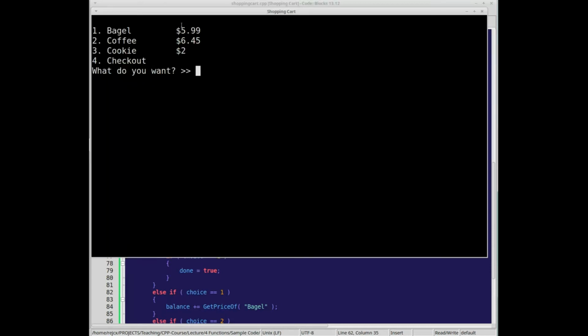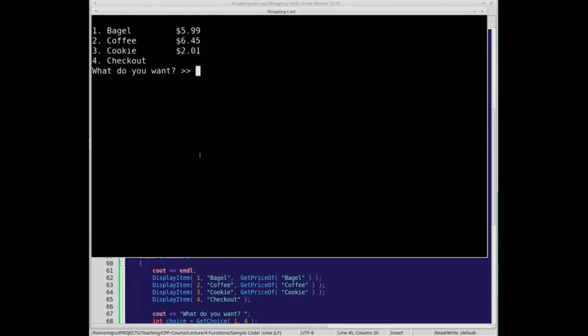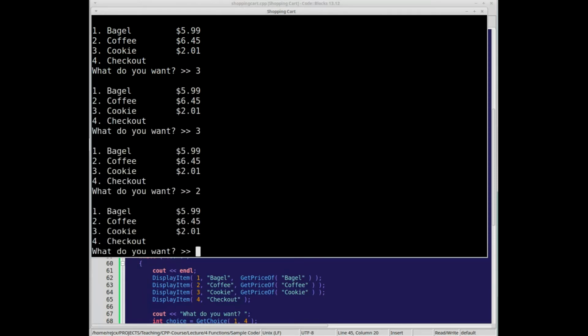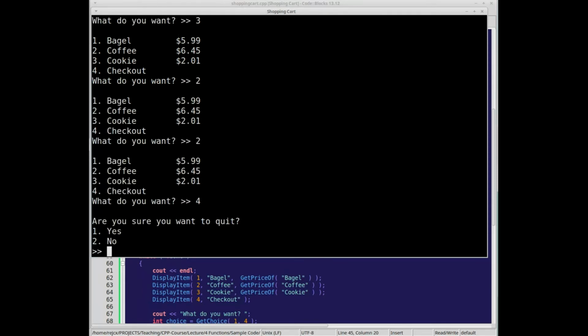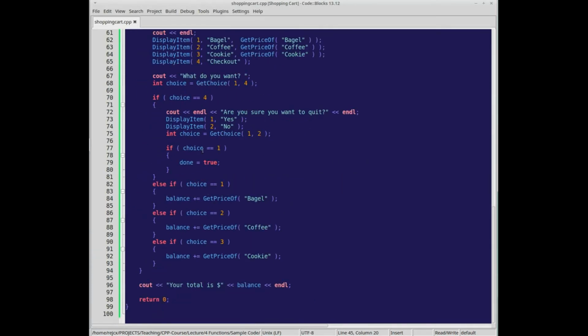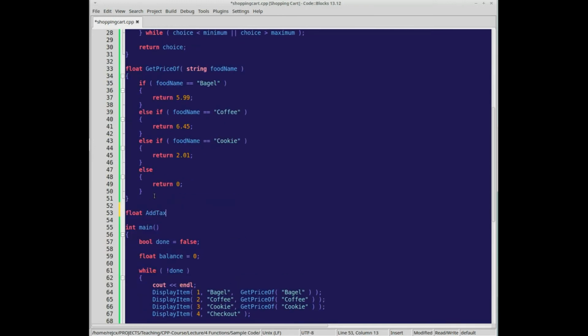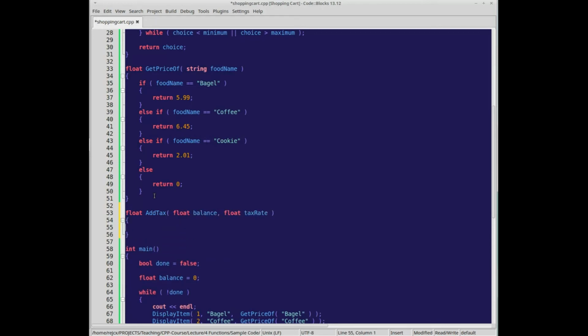So now we can run this, and we don't have to worry about keeping the correct price in every area that we use it. We can just keep reusing it over and over. We check out. Yes, we want to check out. We have some value. And we can even have something like float add tax. So let's put in the balance and tax rate. So we can return balance plus balance times tax rate.